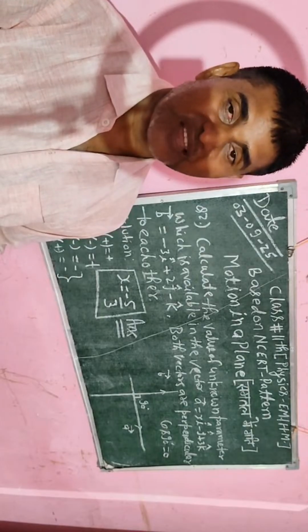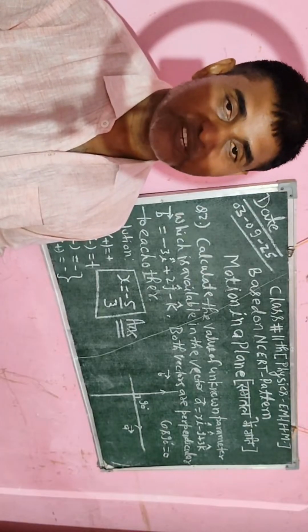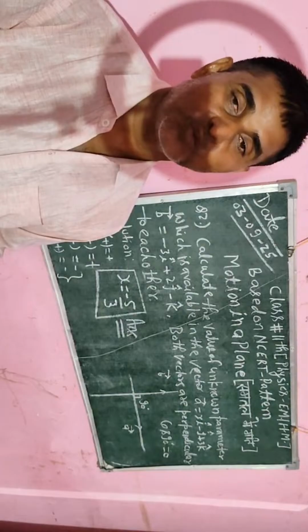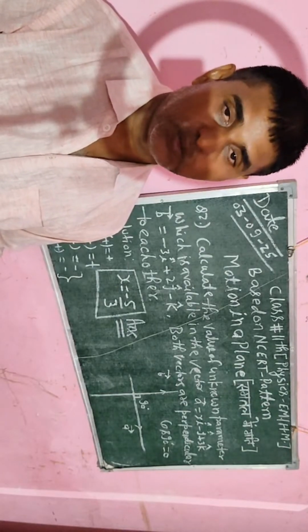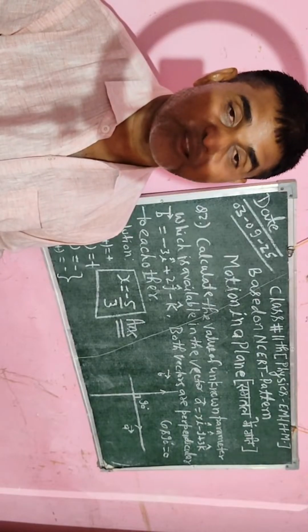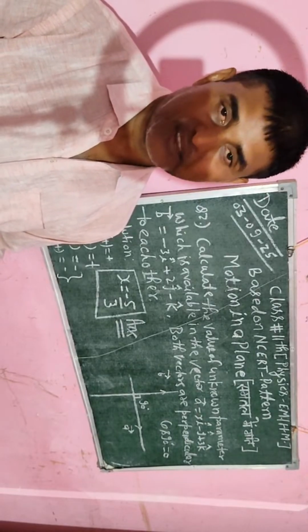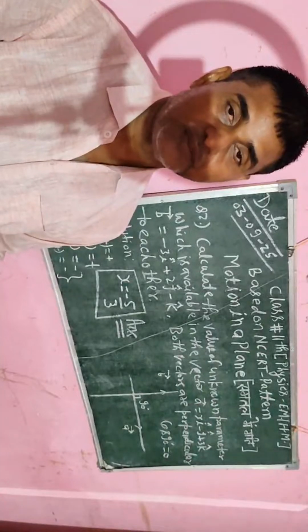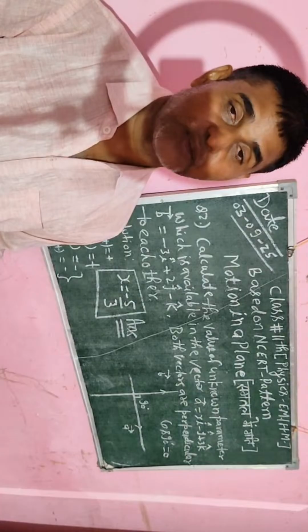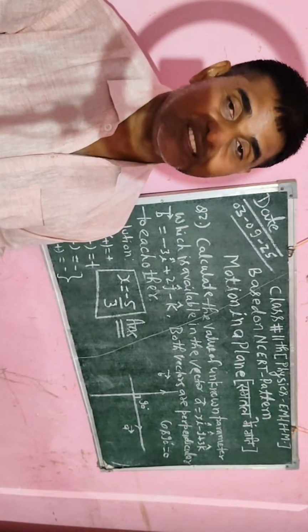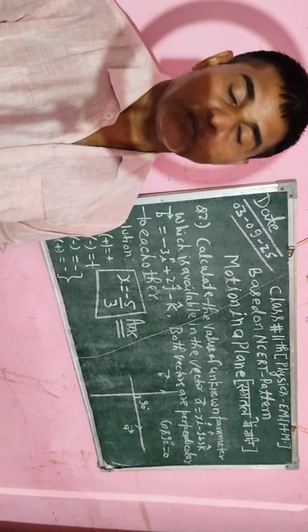So in projectile motion, if any object moves, that object will form a parabola. So you have to use all the concepts of a parabola to find the range and also the vertical height. Okay, so these are the concepts of projectile motion.